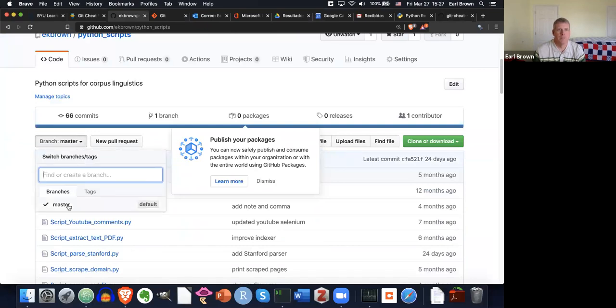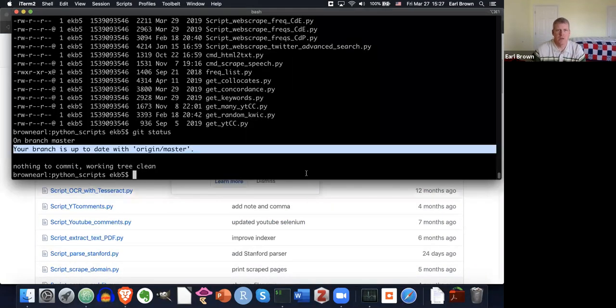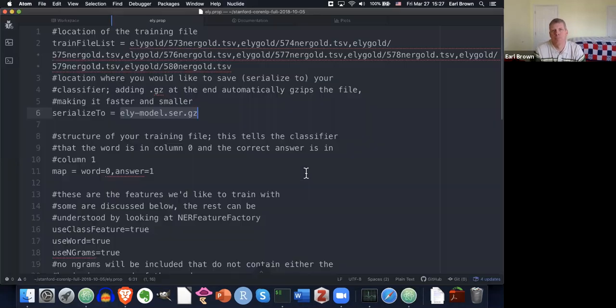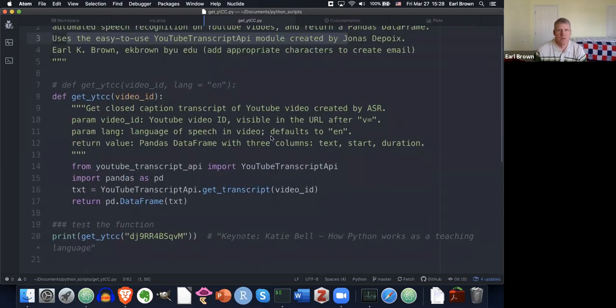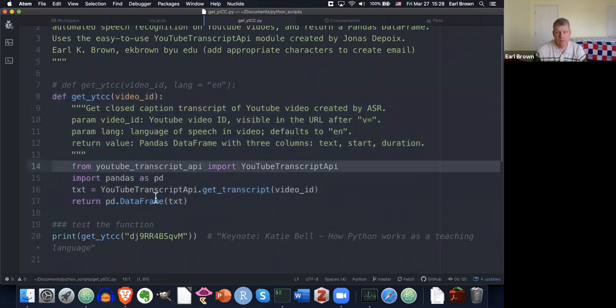Master, there, okay. So let me just make a change here on one of these things. I'll just go ahead and open up any one of these, get_ytcc. This is a script to extract the closed captions generated by automated speech recognition on YouTube videos and return a pandas data frame. It uses the easy-to-use YouTube transcript API module created by this guy. Okay, so that's what this little script does. It's pretty short, really short. It just creates this function that I created using this module, which is really easy to use, and then returns out a data frame.